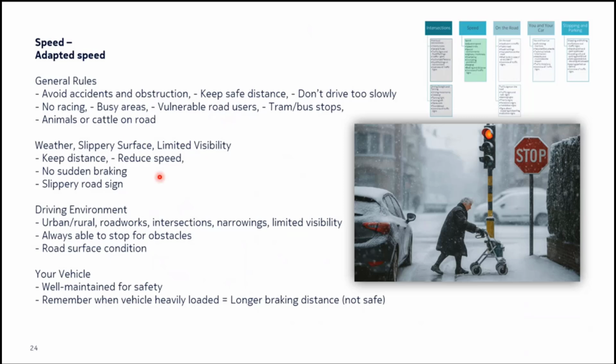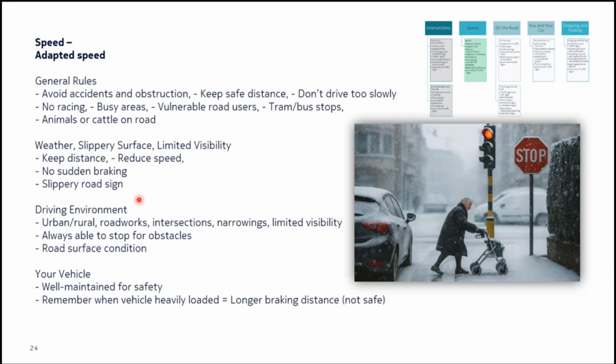Animals and cattle, it's difficult to predict how they will use the road. Next, you should also adapt your speed depending on the weather condition and the condition of the road. For example, is it a slippery road? Do you have sufficient visibility? During snow and heavy rain, the visibility is very limited, so you have to adapt your speed accordingly. Keep proper, sufficient distance, reduce your speed if needed. Do not apply sudden braking because sudden braking results in accidents on a slippery road. Watch out for these road signs and adapt your speed accordingly.